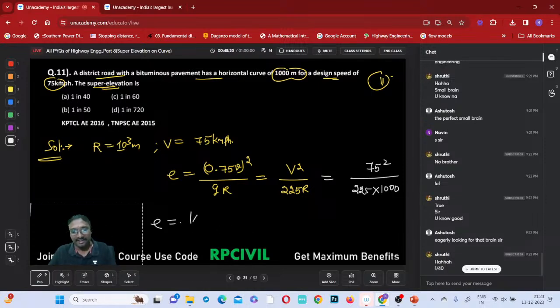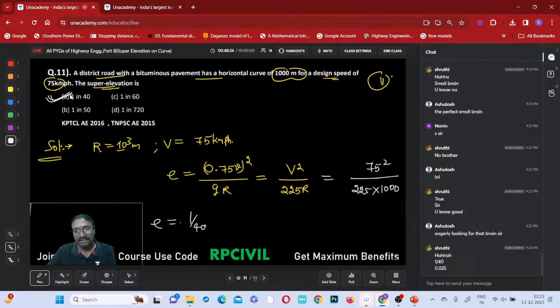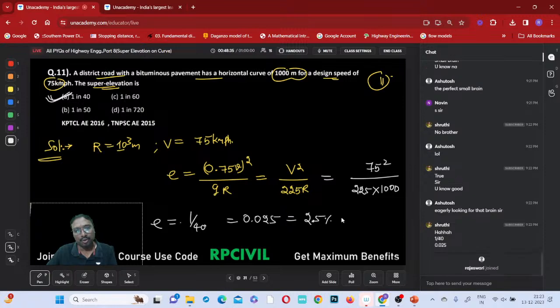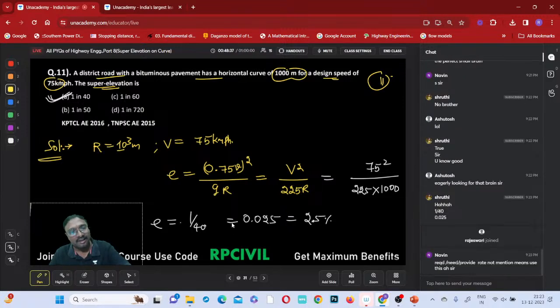One by 40 directly? Okay. So 1 by 40, which option is correct? Option A is correct. Actually it comes to be 0.025. 0.025 is nothing but how much percentage? Multiply with 100, that becomes a percentage: 2.5 percent. 2.5 percent is nothing but 1 in 40, absolutely.